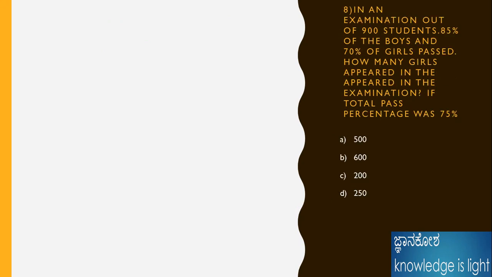In an examination, 900 students are present. 85% of boys and 70% of girls pass. Fine. 85% of boys, and 70% of girls. Therefore, how many girls appear to pass?